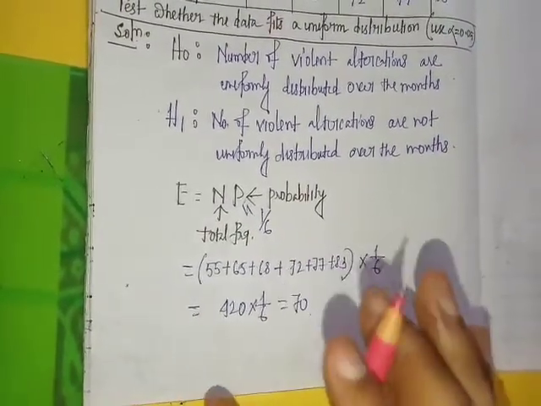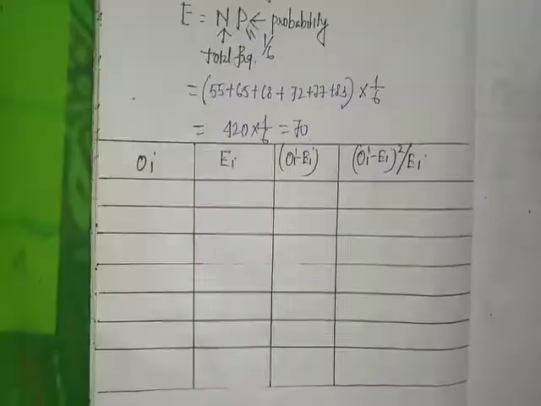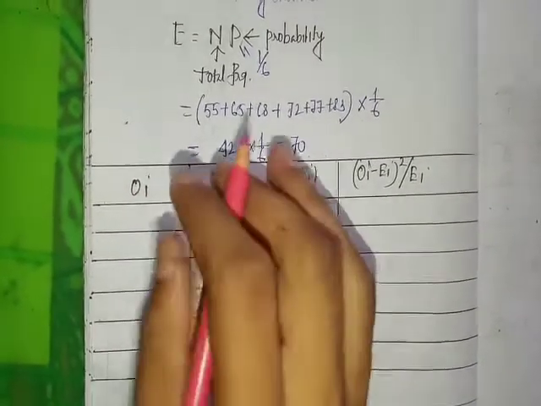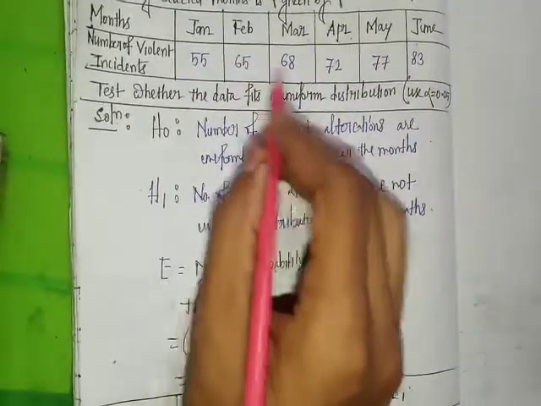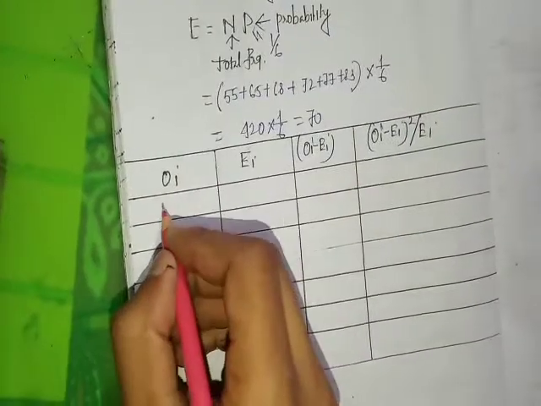Okay. Now we will construct a table. Here Y means observed frequency, and EI means expected frequency. Y: 55, 65, 68, 72, 77, 83.